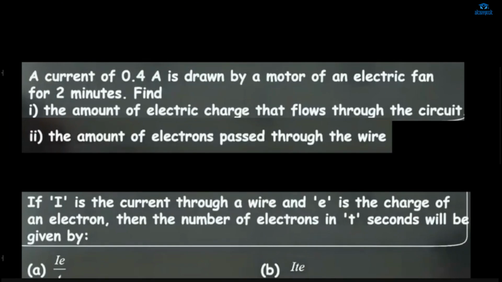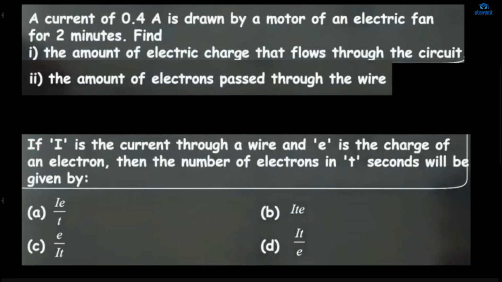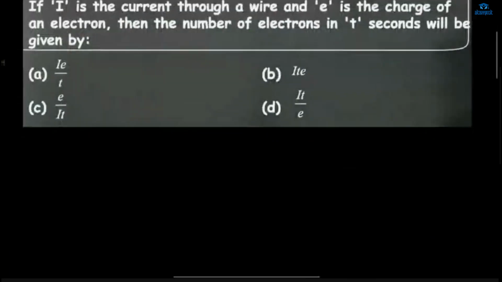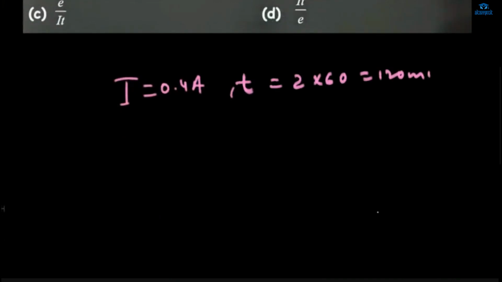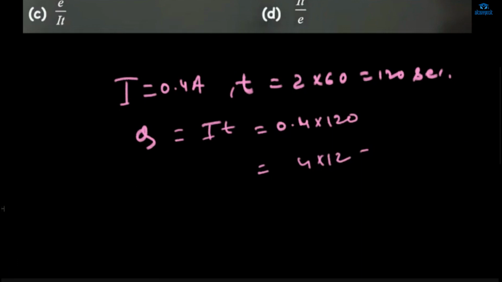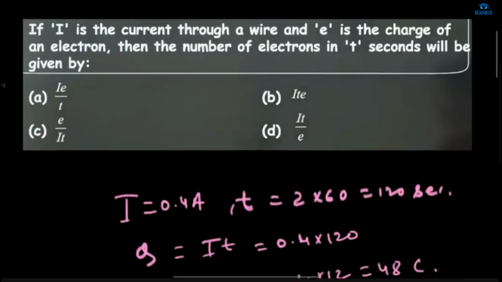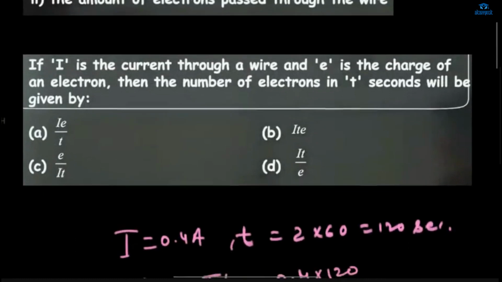The 48 column doesn't have answers to these questions, so I have to do this question by myself also, so that I get to know if you have done it correctly or not. I is given as 0.4 ampere and time is 2 minutes, that is 120 seconds, and it has asked for Q. So Q will be I t, 0.4 into 120. It will be 4 into 12, that is 48 coulomb. Yes, correct, 48 coulomb. Now the second part: the amount of electrons passed through the wire.